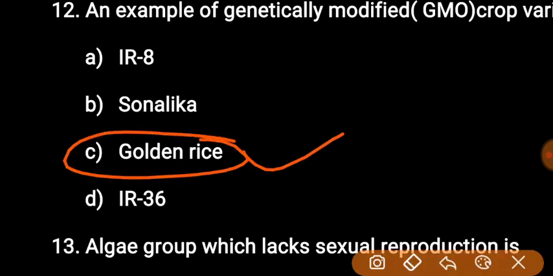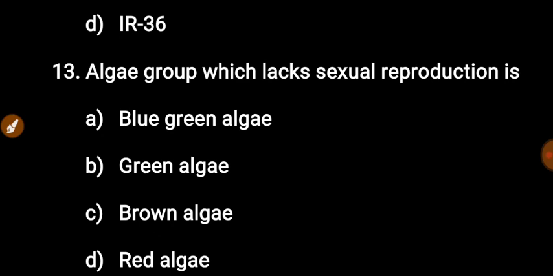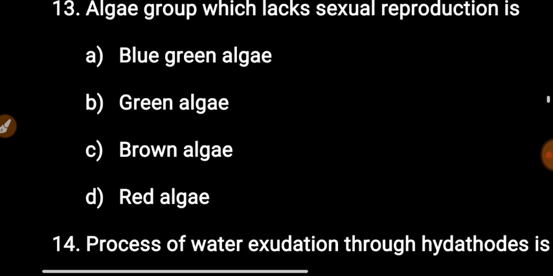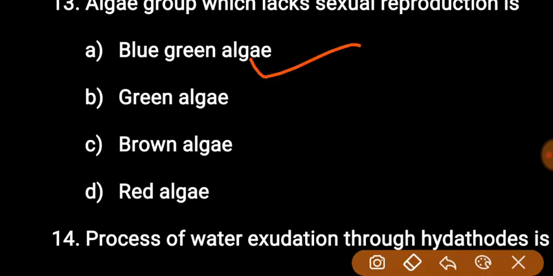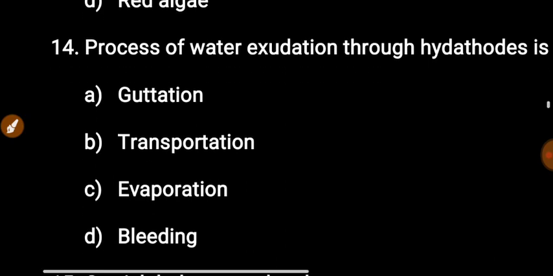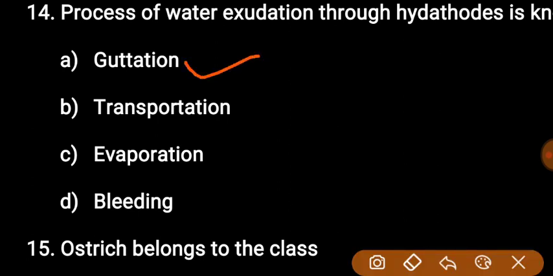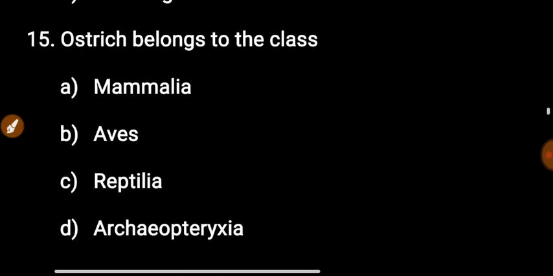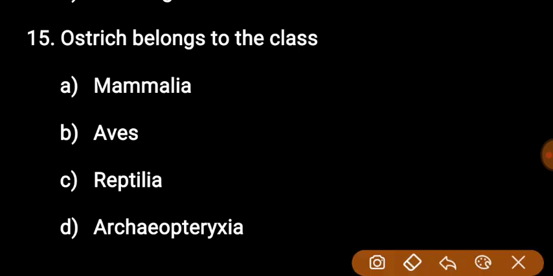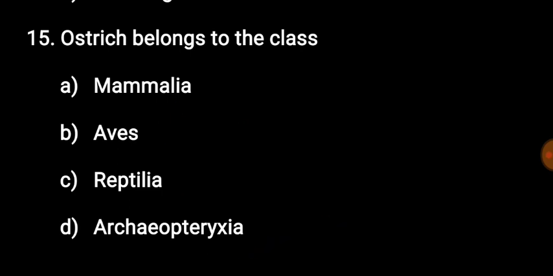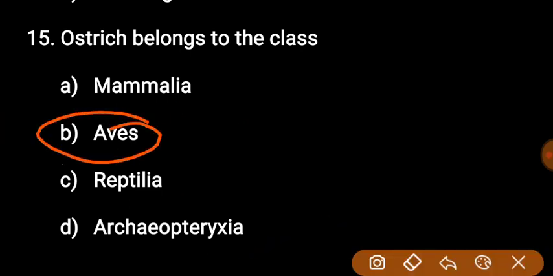C option is right. Next question: the algae group which lacks sexual reproduction is. The right answer is BGA, blue green algae. Next question: the process of water loss through hydathodes is known as. Options: guttation, transportation, evaporation, bleeding. The right answer is guttation, option A. Next question: ostrich belongs to the class. First Mammalia, second Aves, Reptilia and Archaeopteryx. The right answer is class Aves.